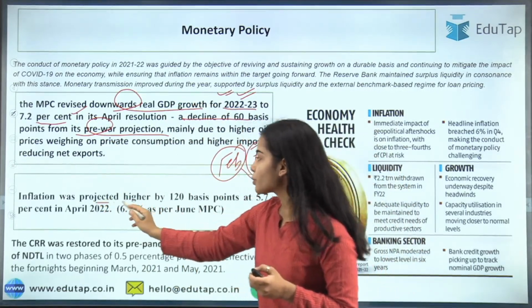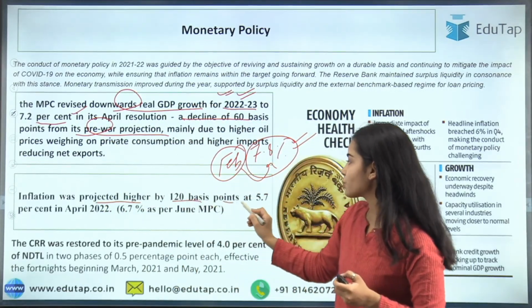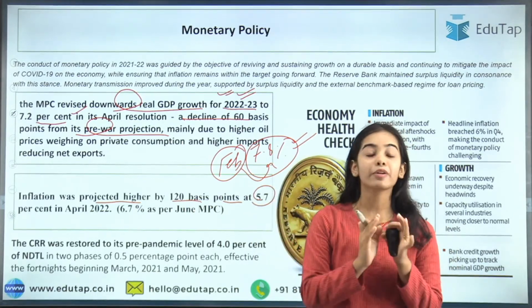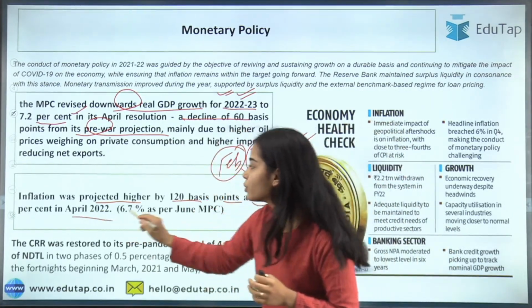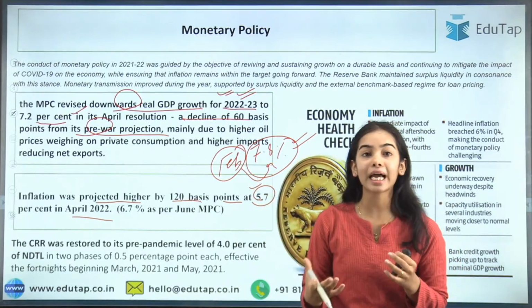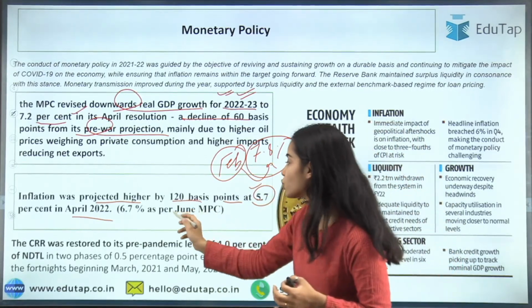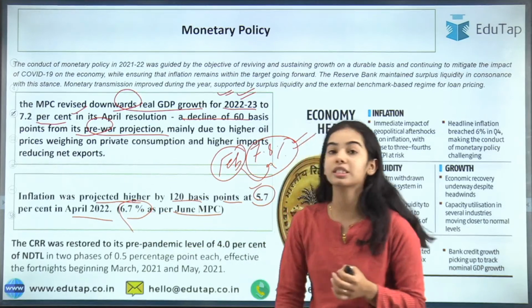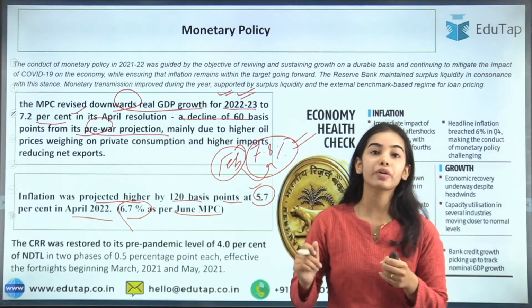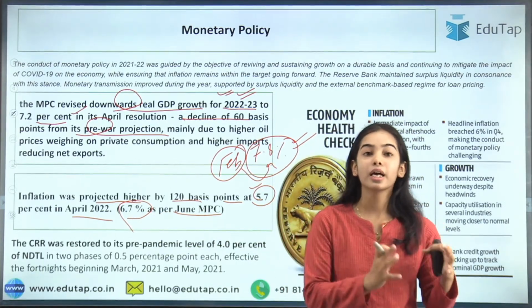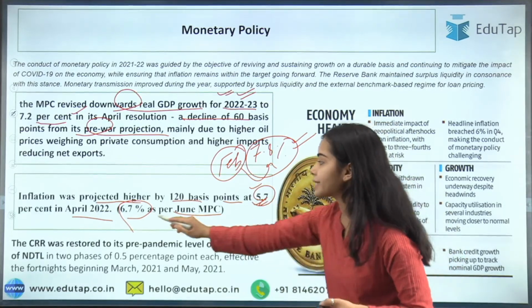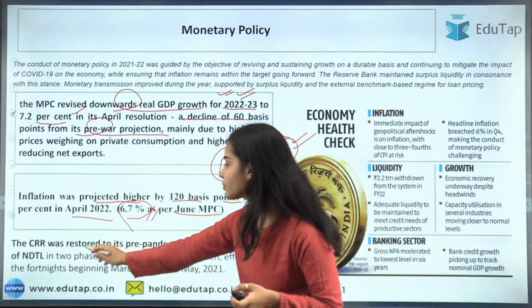Next, inflation was projected higher by 120 basis points at 5.7%. That was the MPC's percentage in April 2022, but in June it was revised to 6.7%, that inflation will grow at 6.7% in our country. So this was the April data and this is the June data. The CRR has been restored.